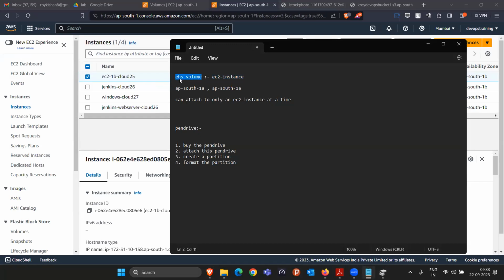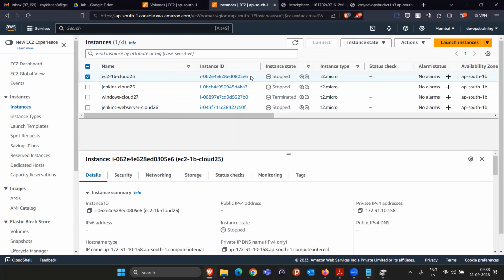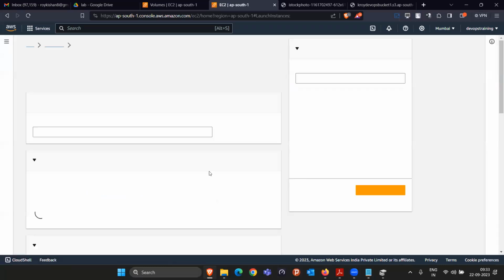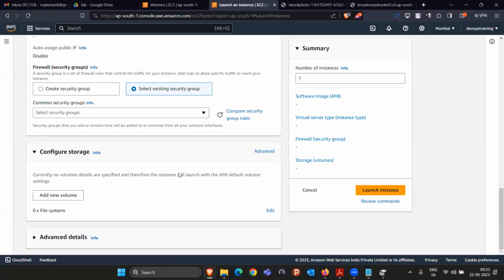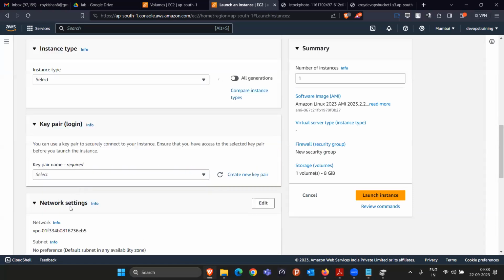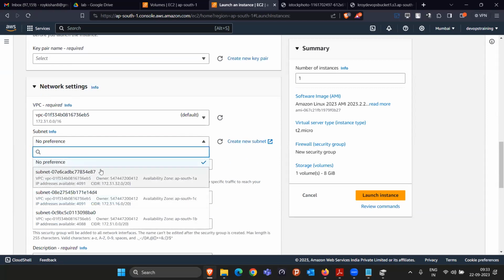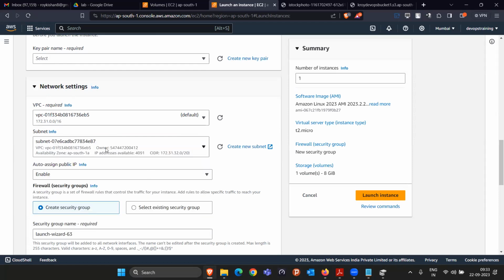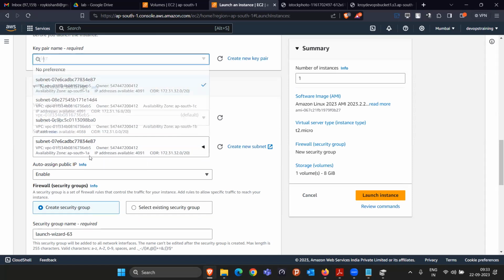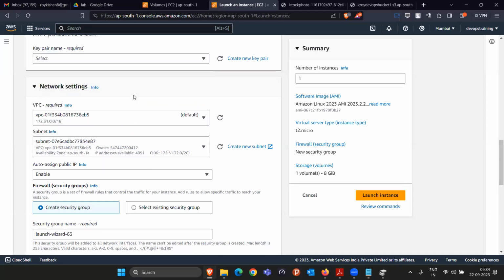If I created the volume in 1A, then if I want to read the data from here, I have to launch a new EC2 instance from 1A only. And now the question is how we are going to launch the instance in 1A only. When you are launching the instance, in the network settings itself, you can click on edit. By default, you don't have any preference whether you want to select 1A, 1B, 1C. There is no preference. But if you select 1A here, then it is going to launch in 1A only. Making sense? Yes. Okay. So this is the thing.